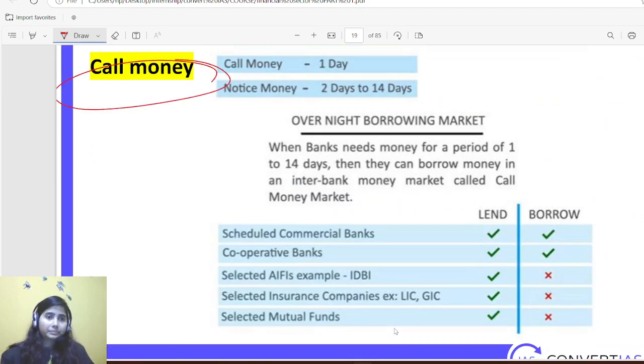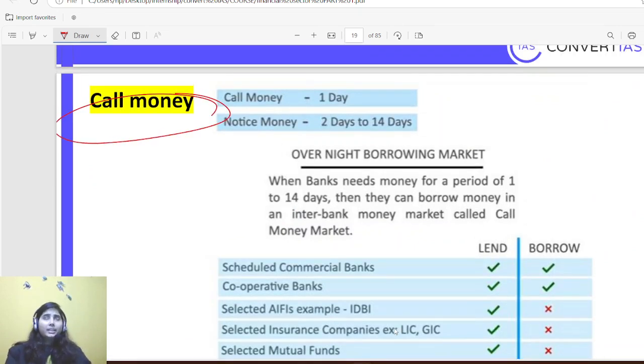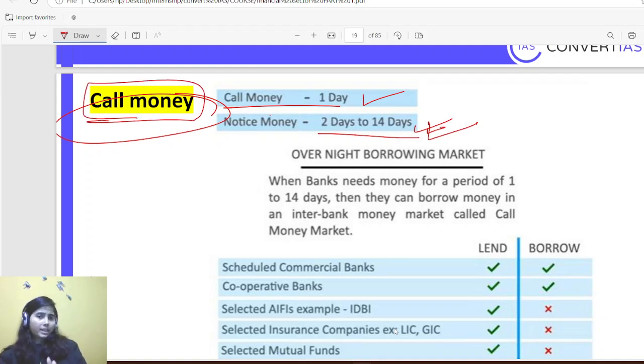Then comes call money. Whenever banks need emergency funds, they go to RBI for overnight borrowing, for 14 days, for 20 days, 1 month, depending on what amount of money they need and for what purpose. If they are doing it for one day, for overnight, then it is called call money. If they are doing it for 2 to 14 days, then it is called notice money. Cumulatively you can also call it call money for 1 to 14 days, but if you want to segregate further, then call money is for overnight borrowing and notice money for 2 to 14 days.